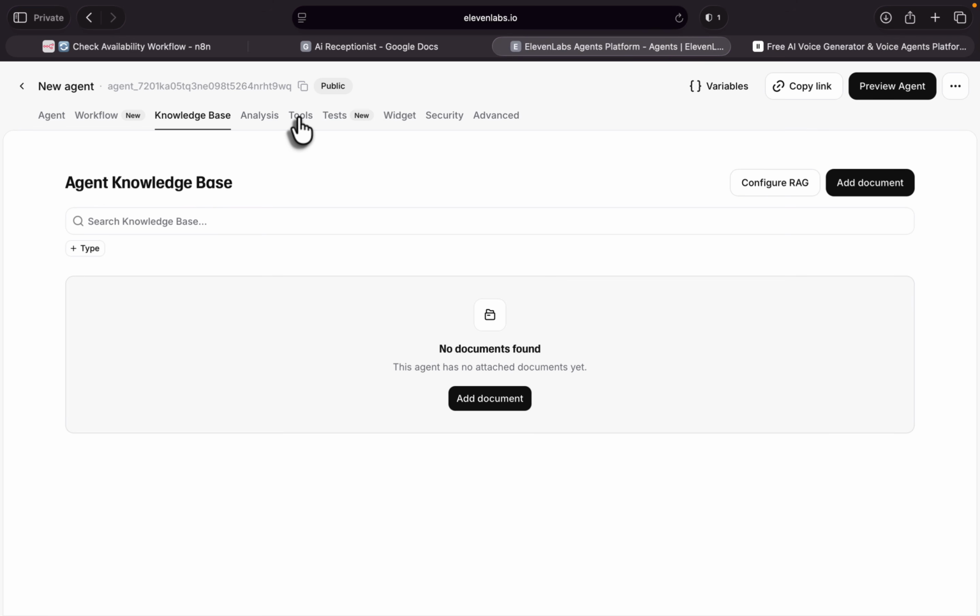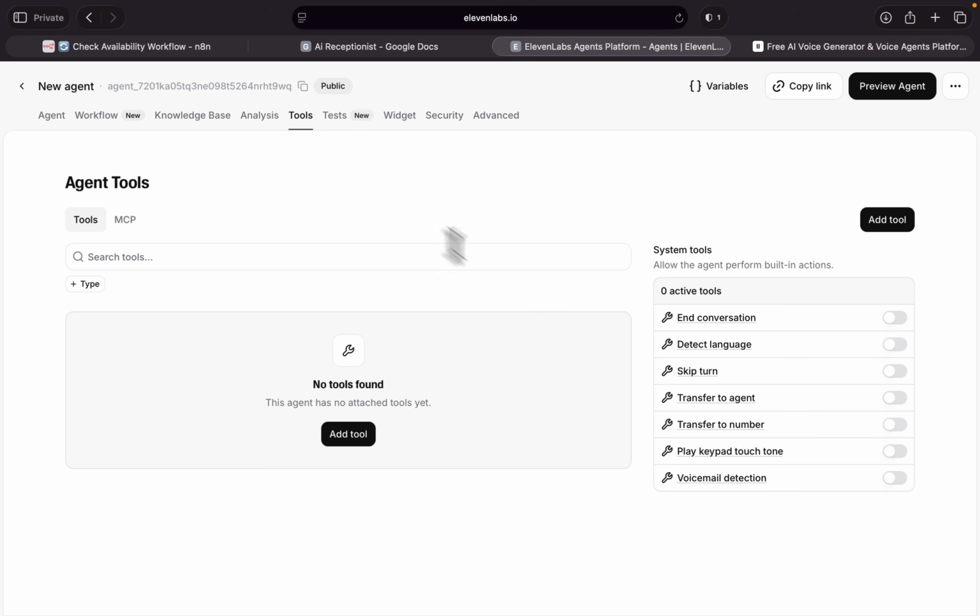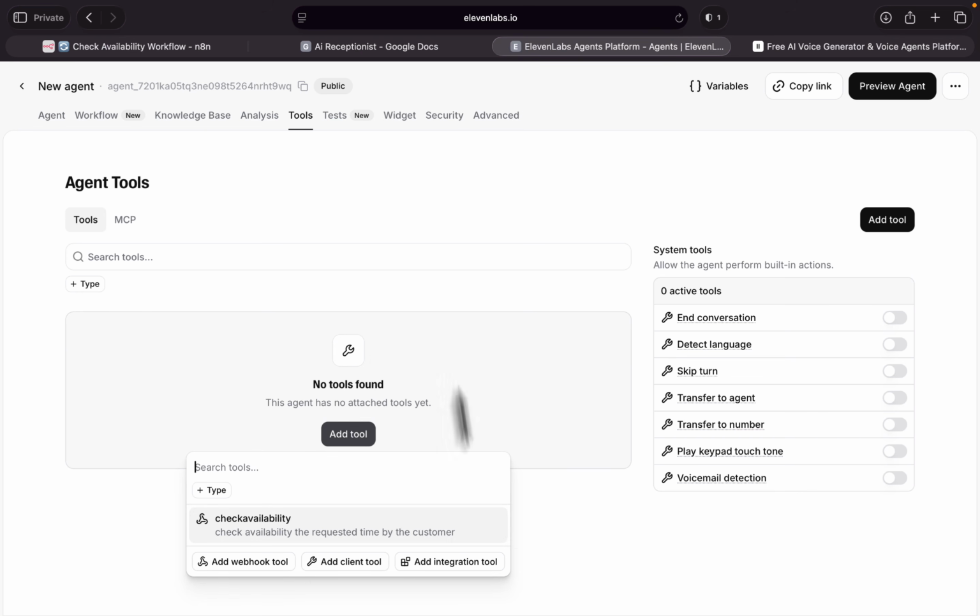Now we have to develop the tools. As I mentioned before, we had two different tools. The first one was check availability. It will check all the available spots. And also we had book availability. If the customer confirms the date and time, we will book that on our calendar. So we need these two tools. We have to add these two tools in here.